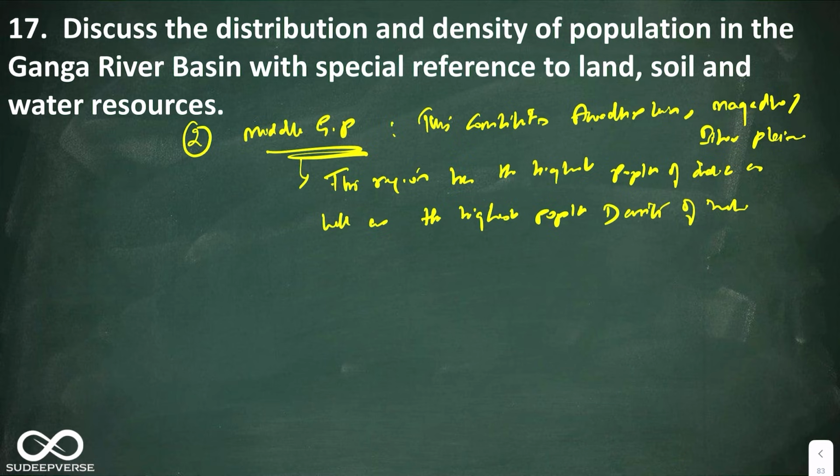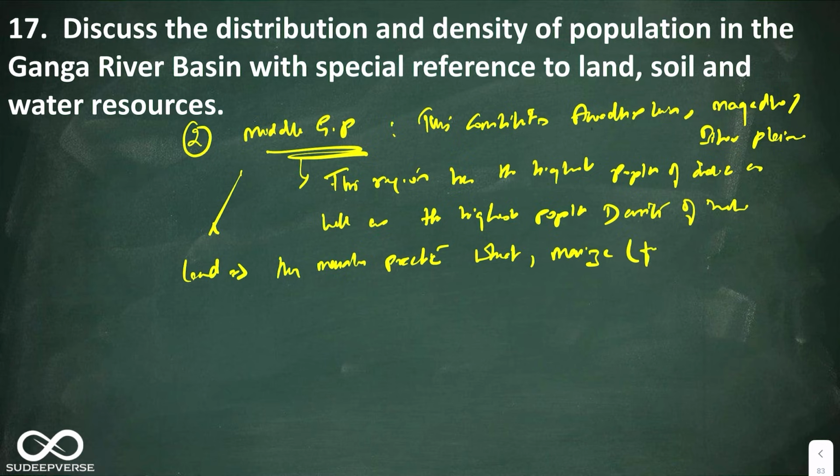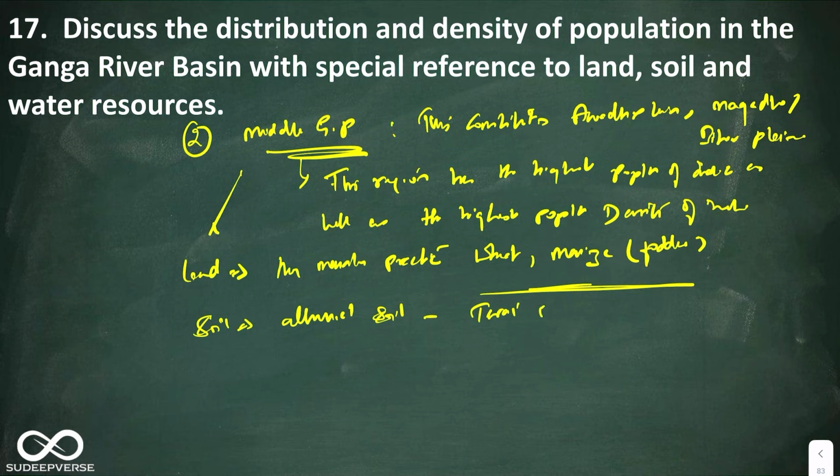Then you can say the land. When I say land, agriculture, they mainly practice wheat and maize. Now you should understand this maize is used as fodder. So they mainly practice wheat and maize. Soil, again alluvial soil, but you can also say it also has terai soils which are very fertile, and it has khadar soils which are also very fertile.